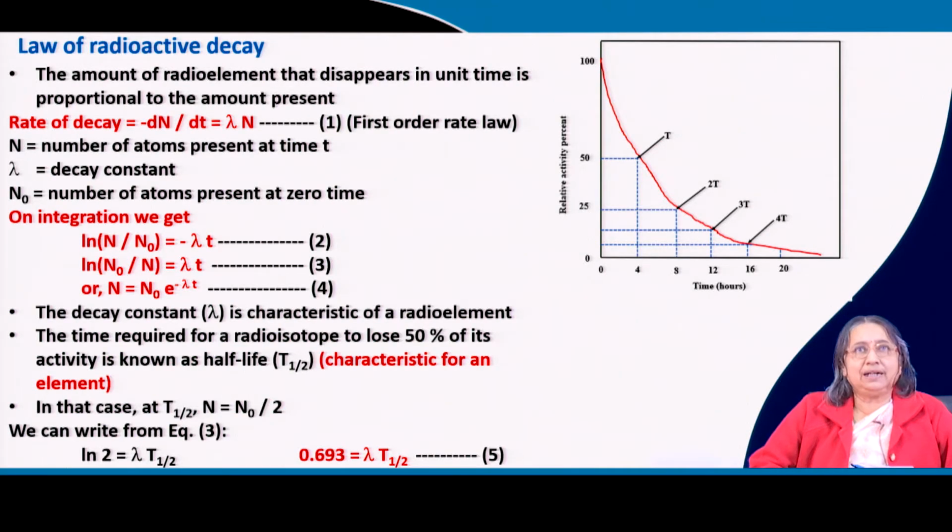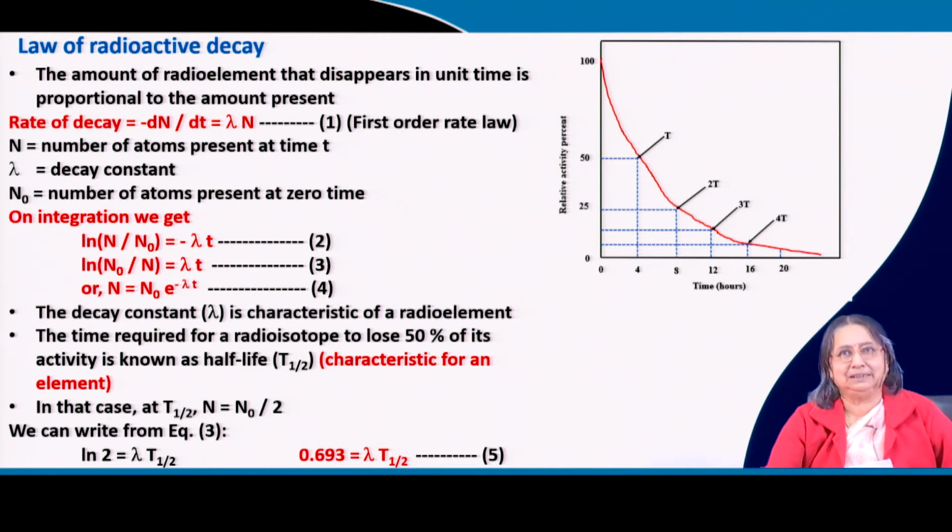Now, the law of radioactive decay. The amount of radio element that disappears in unit time is proportional to the amount present. You see the similarity with the first order reaction. The rate of disappearance of the radio element, rate meaning per unit time, is proportional to the amount present.